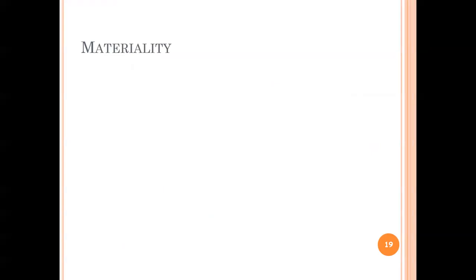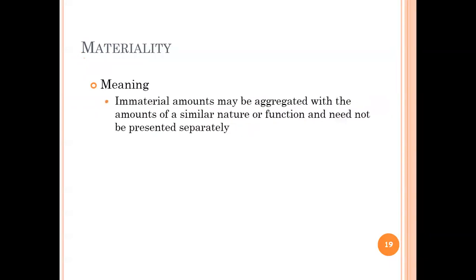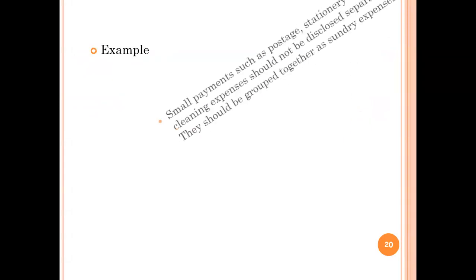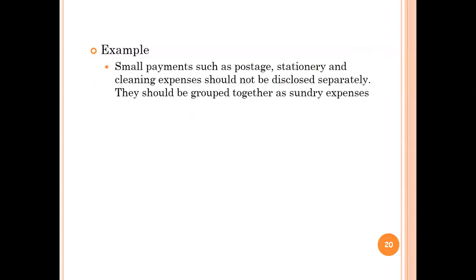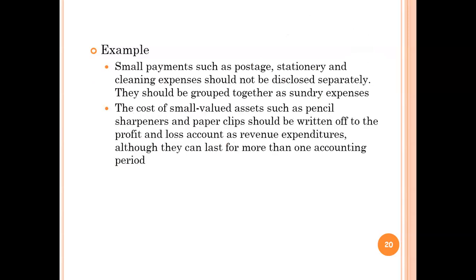It refers to the importance of an item or an event. Immaterial amounts may be aggregated with amounts of similar nature or function and need not be presented separately. How can materiality be defined? It depends on the size and nature of the item. The best example is small payments such as postage, stationery, cleaning expenses should not be disclosed separately. They should be grouped together as sundry expenses.